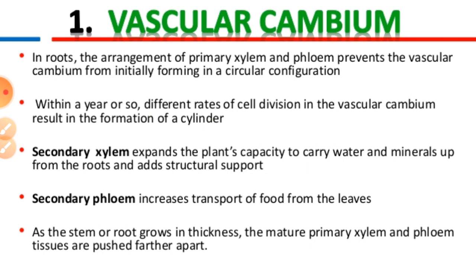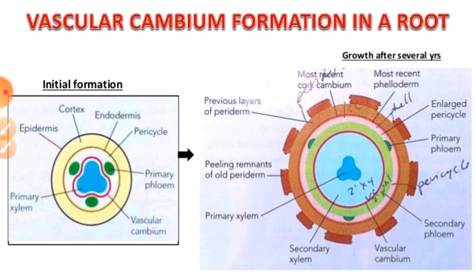The xylem parenchyma is generally formed over there. If we look at the functions of this vascular cambium, you can see it in the diagram also. The primary xylem is on the inner side and the primary phloem is on the outer side. After the secondary division, the growth of secondary division changes these into the secondary xylem and the secondary phloem.